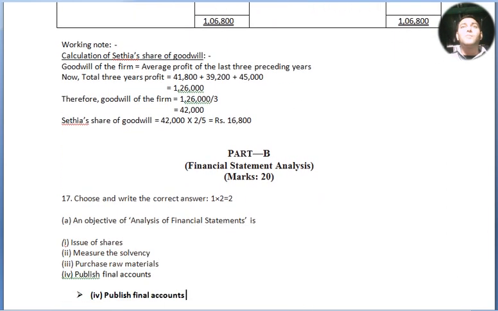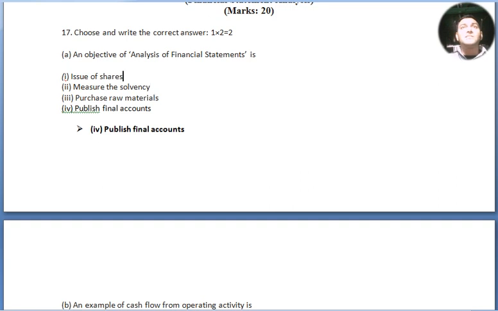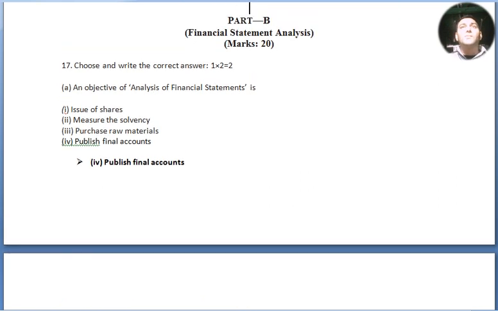Now I'll move to our part B. It's already 1 hour 6 minutes. Too long paper. Just the reading and analysis took 1 hour, and while doing in the examination, I hope so those who were too fast to write all answers and too fast to solve it, by practicing only you can do it. By looking and by learning you cannot. You have to learn by practicing. Without practice, accounts you will not understand, because it's quite technical. Some of the terms and conditions are very rigid to understand.